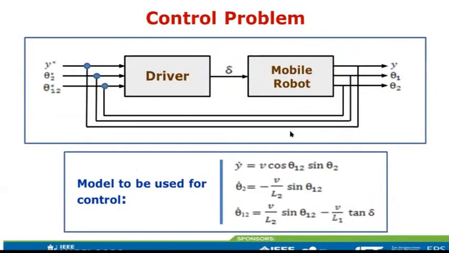This figure shows the block diagram of the control problem. Here we have the mobile robot with input the steering angle delta and output the values of the present position, which are input to the driver, together with the values of the desired position. This information is used by the driver to compute the steering angle delta at each instant of time. The nonlinear equations of the kinematical model of the mobile robot will be used for designing the fuzzy driver.